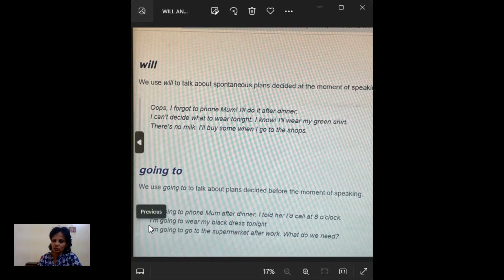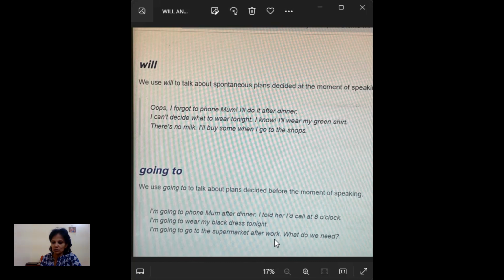And next one: I'm going to wear my black dress tonight. Already she planned about wearing the black dress. So she's going to wear the black dress tonight. And next one: I'm going to go to the supermarket after work.